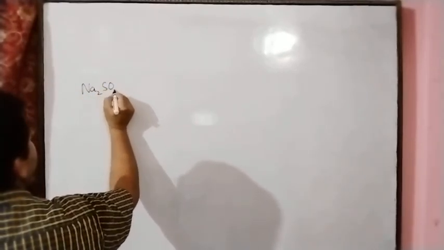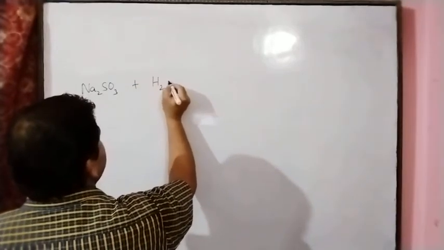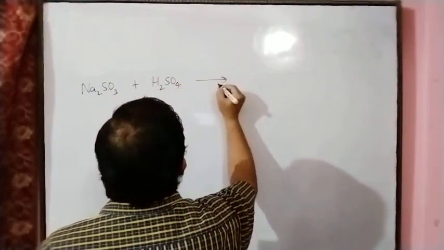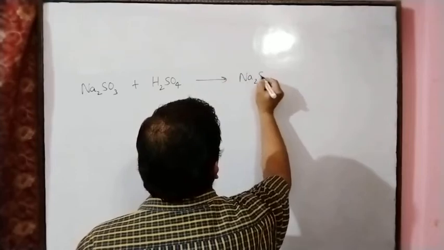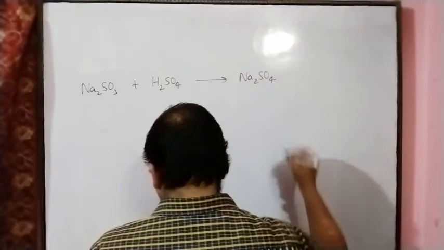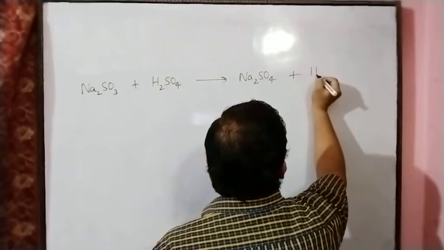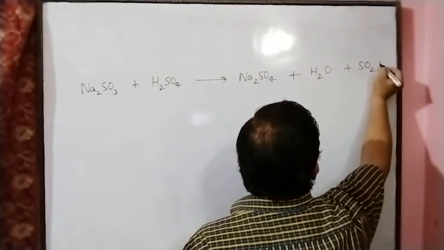So we can see here Na2SO3 reacts with sulfuric acid, H2SO4, and we get sodium sulfate, Na2SO4, plus water plus sulfur dioxide gas.